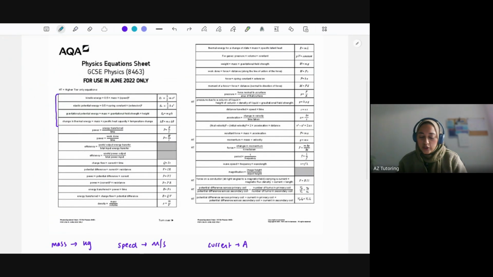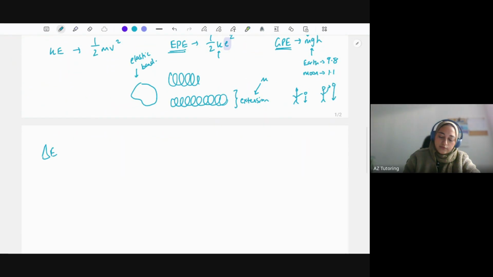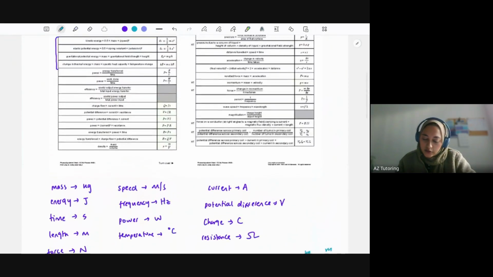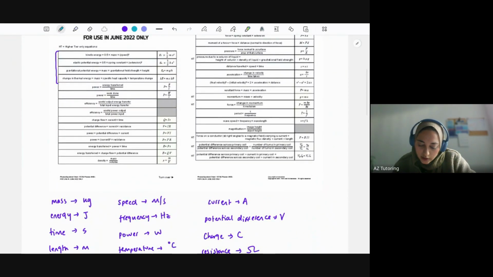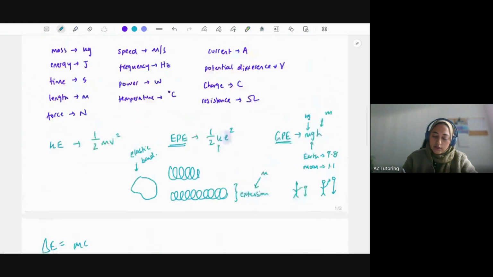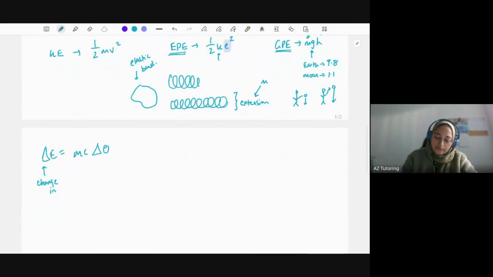And then finally, we've got change in thermal energy. So it's represented by delta E. This delta just means change in. So anytime you see that triangle, it's a change. Okay, so the change in thermal energy is mass times specific heat capacity times, I think, change in temperature. Yep, so delta theta.